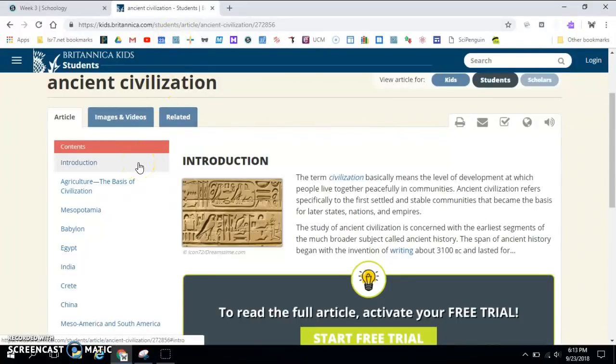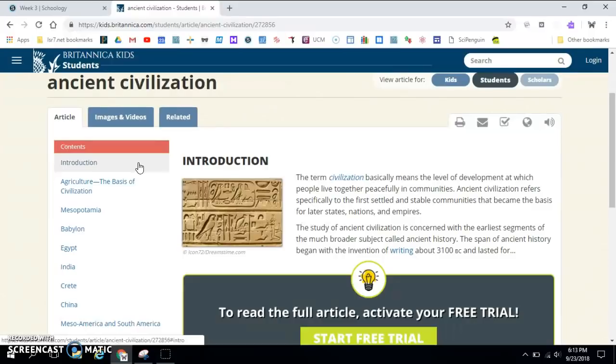It says the term civilization basically means the level of development at which people live together peacefully in communities. Ancient civilization refers specifically to the first settled and stable communities that became the basis for later states, nations, and empires. We've learned that the first Americans were nomadic people. They were moving from place to place. Wherever the animals or the plants were, that's where they moved.